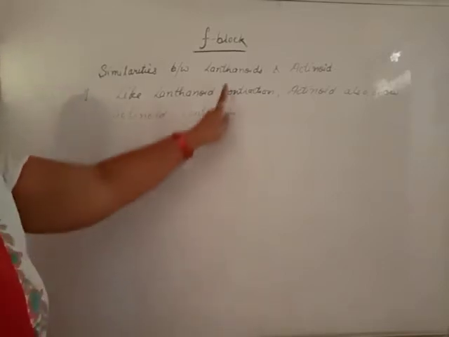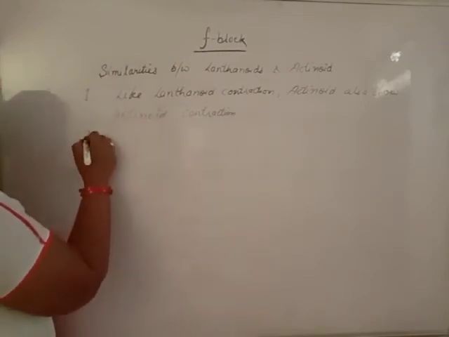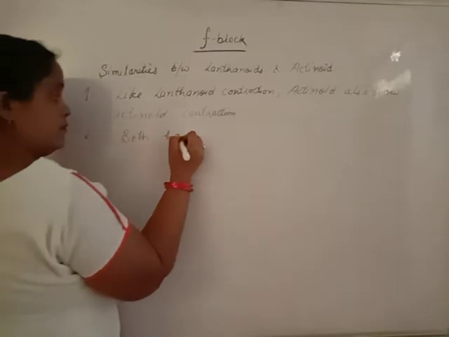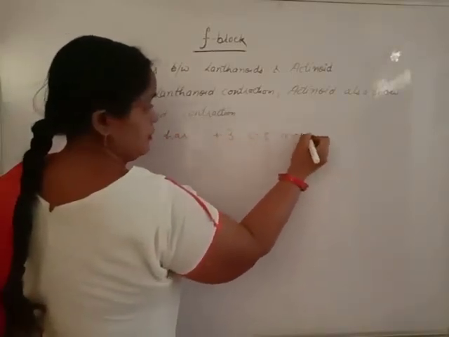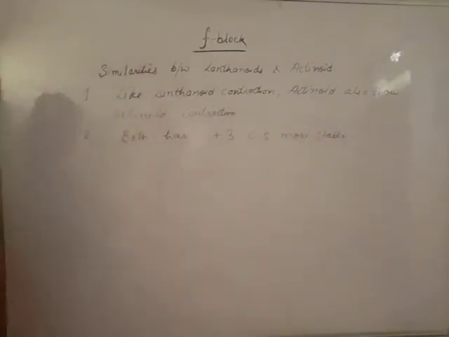Beta, both lanthanoids and actinoids have +3 oxidation state, more stable. Then, beta, both have magnetic and spectral properties.